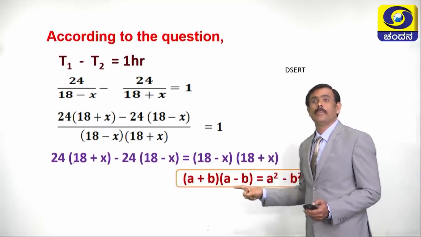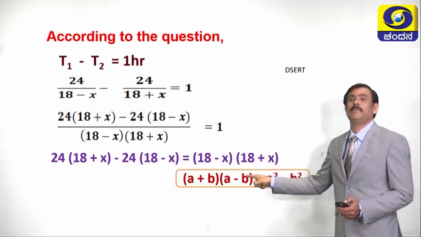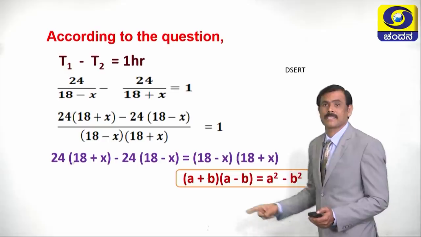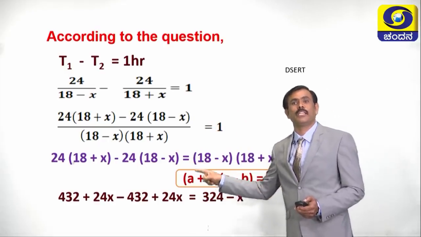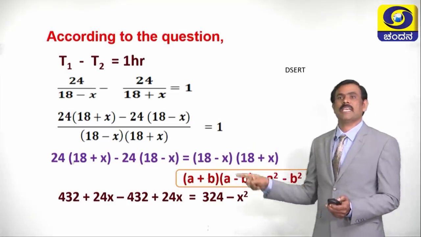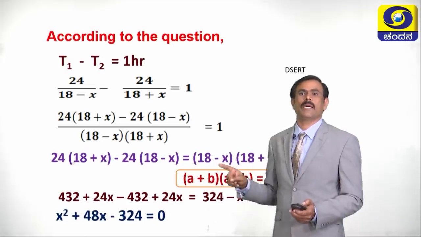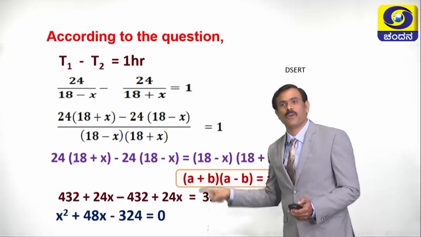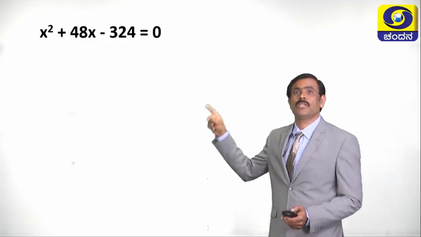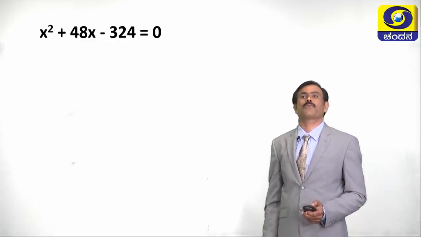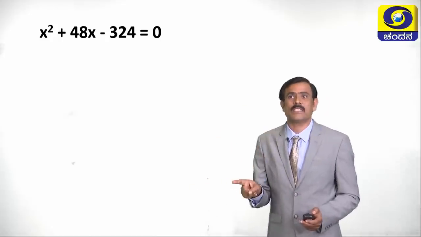See now, by using a plus b into a minus b, we can simplify 18 minus x into 18 plus x. By simplification, we are going to get, now you shift minus x square and 324 to LHS. Now the equation becomes x square plus 48x minus 324 equals 0. This equation is in the standard form of quadratic equation. Let us solve this equation by factorization method.